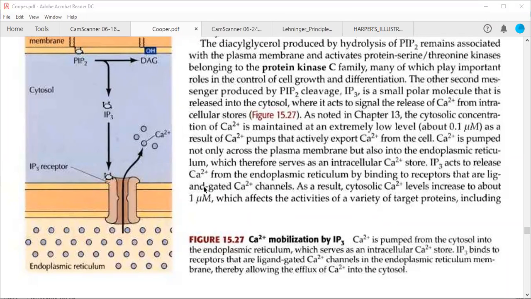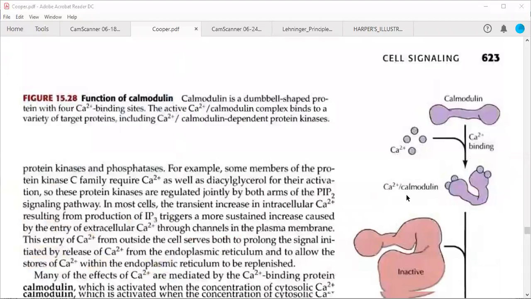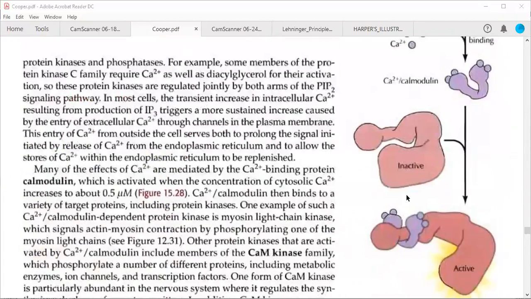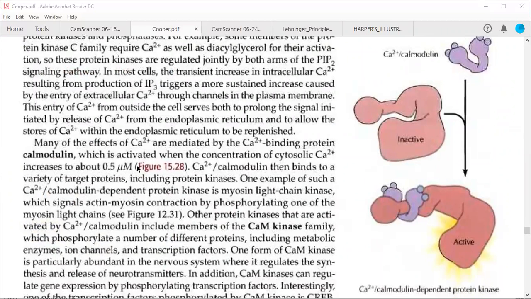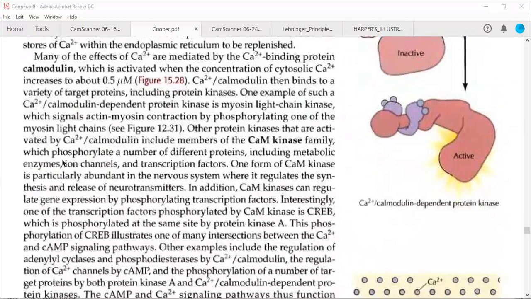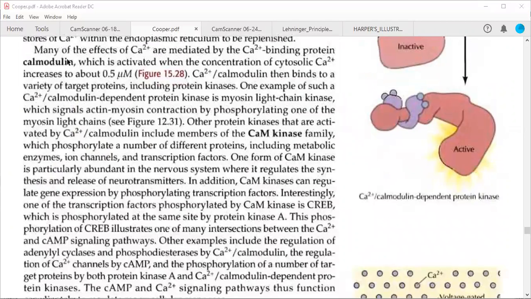So this IP3 acts to release the calcium ions from the endoplasmic reticulum by binding to the receptors that are ligand-gated calcium ion channels. As a result, this concentration will increase about 10 times, to 1 micromolar. They will exert their effects on the activities of a variety of target proteins, including protein kinase C and some phosphatases, for example. Now, this is very important again to note: some proteins, for example calmodulin, a very specific protein which interacts with calcium ions, require only a cytosolic calcium concentration of about 0.5 micromolar.